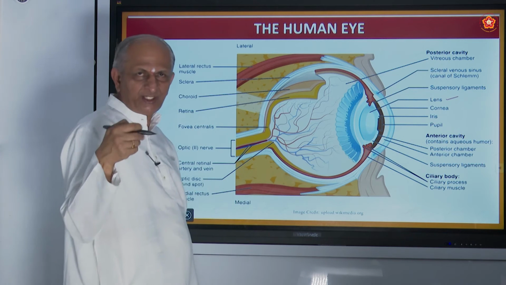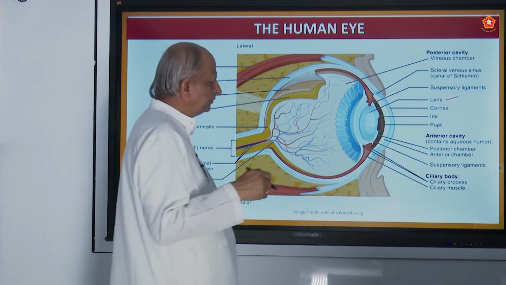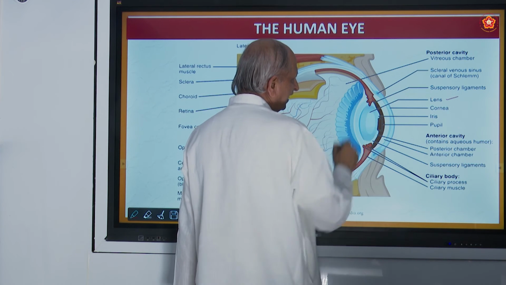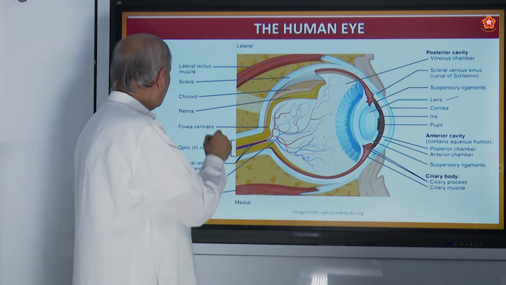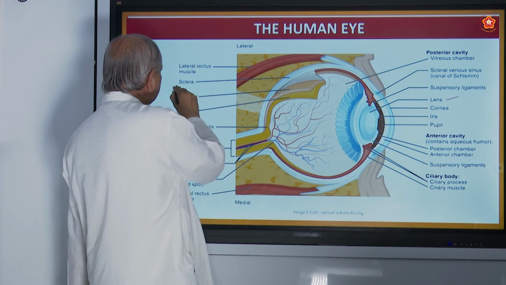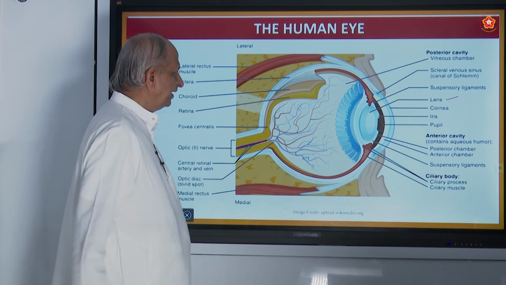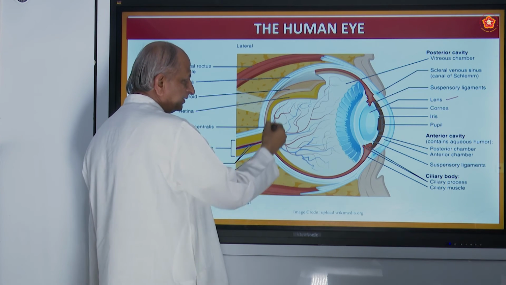The front portion inside the convex lens is surrounded by, so there are 3 layers here. You can make out the 3 layers are sclera, choroid, retina. Retina is the innermost layer, most important. It acts like a screen.